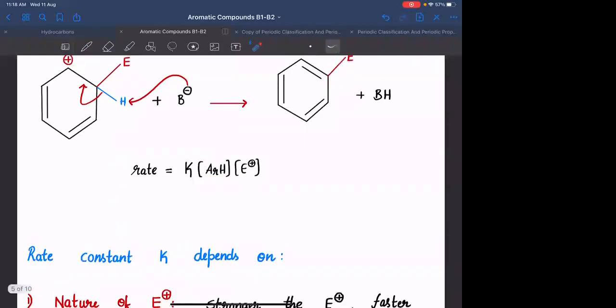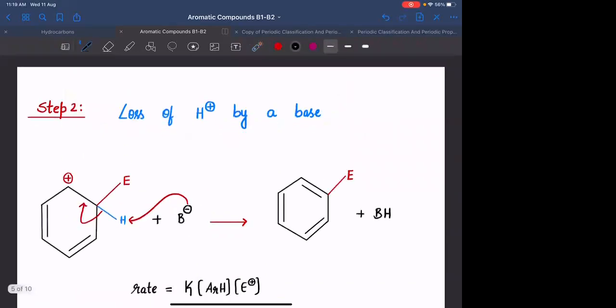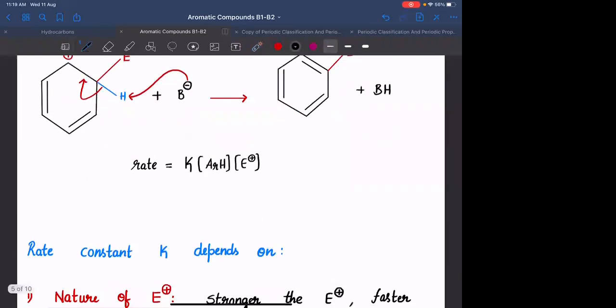Suppose if you have two different reactions, okay? If you have two different reactions where the aromatic compound is different and the electrophile is different. Suppose initial case में मान लेते हैं only the electrophile is different. Only the electrophile is different, but you are attacking that electrophile on the same aromatic compound. You have two different electrophiles. अभी के लिए कौन सा electrophile है mention नहीं किया ना? You can have different electrophiles in different reactions.